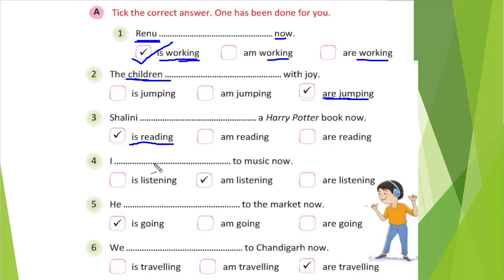I. Whenever I is there, we will use am. So what you see here, am, is used only with I. And listening, verb with ing is also there, to music now. So this is the correct one. This is the correct one. And this is also the correct one, right?